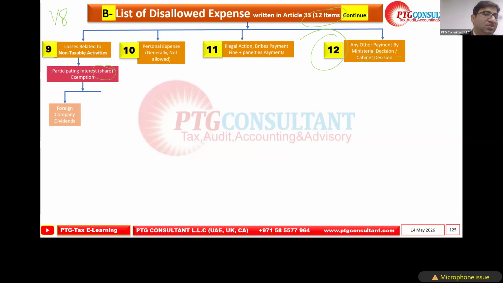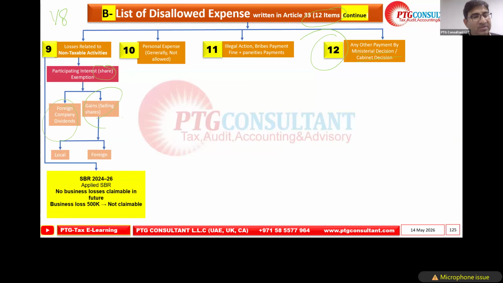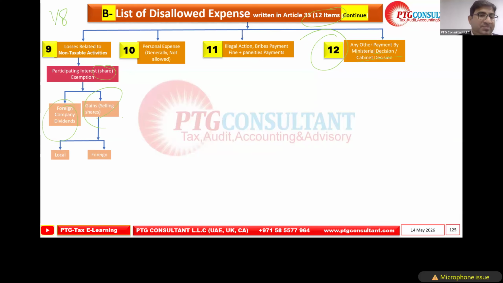So here they are saying the same: participating interest shares exempt, foreign dividend, gain on selling, local, foreign. These are the same examples that we discussed and covered before.